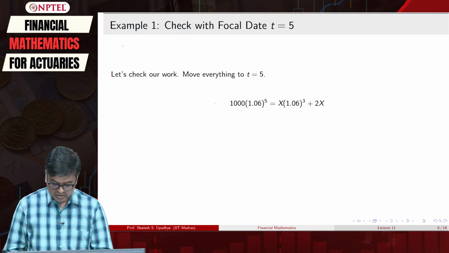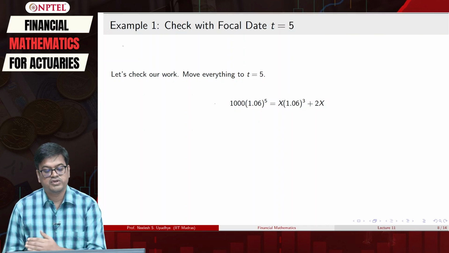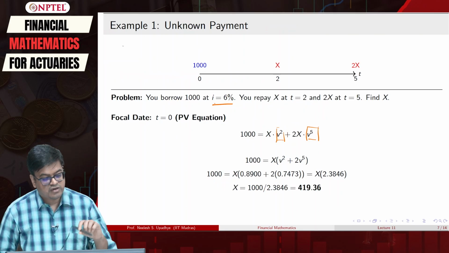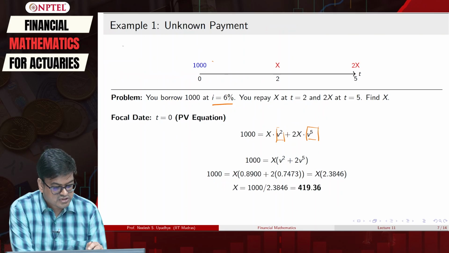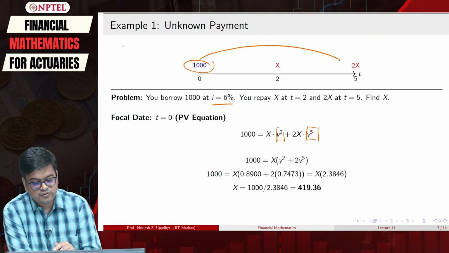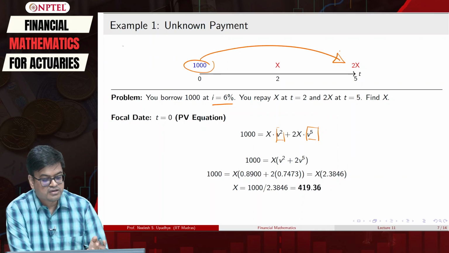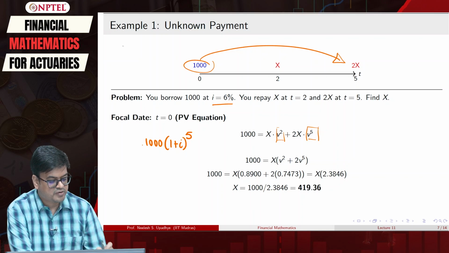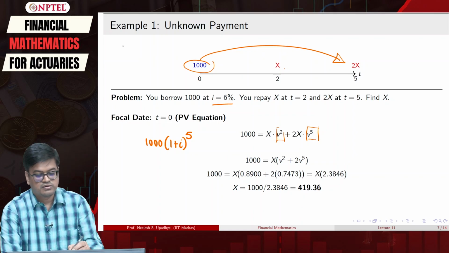The answer will be similar, but let us check when I am doing this. Move everything to t equal to 5. Let us go to that flow diagram again. Now I have to move this 1000 to t equal to 5, correct? So how will I do that? It's very simple: 1000 into (1 plus i) raised to 5. That's all. Simple formula. So that's the value.